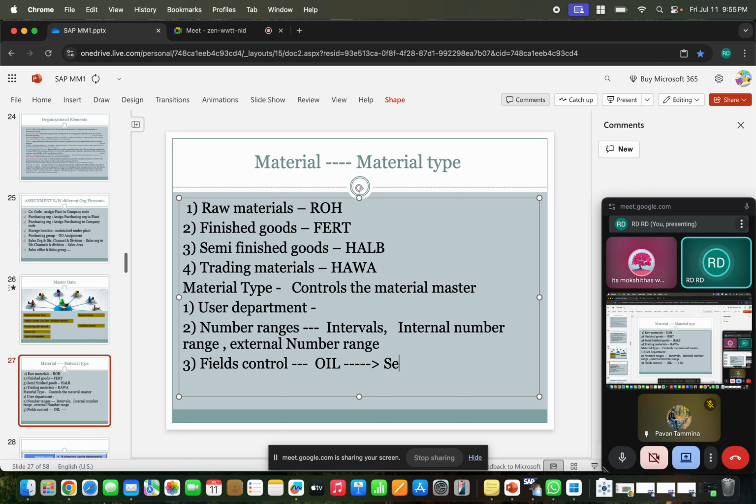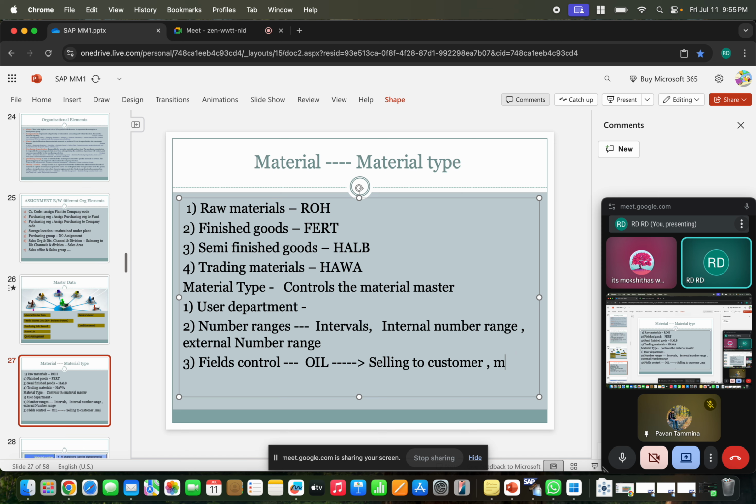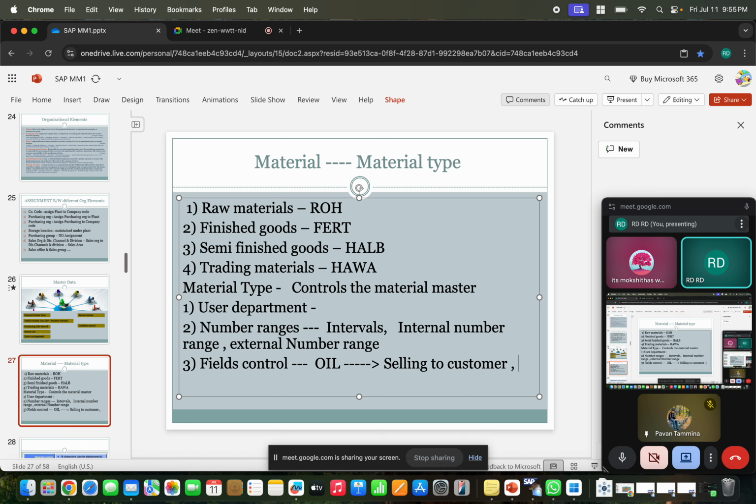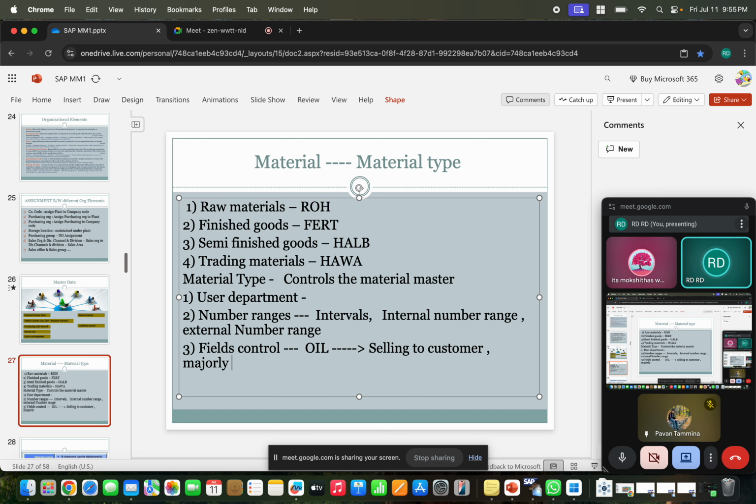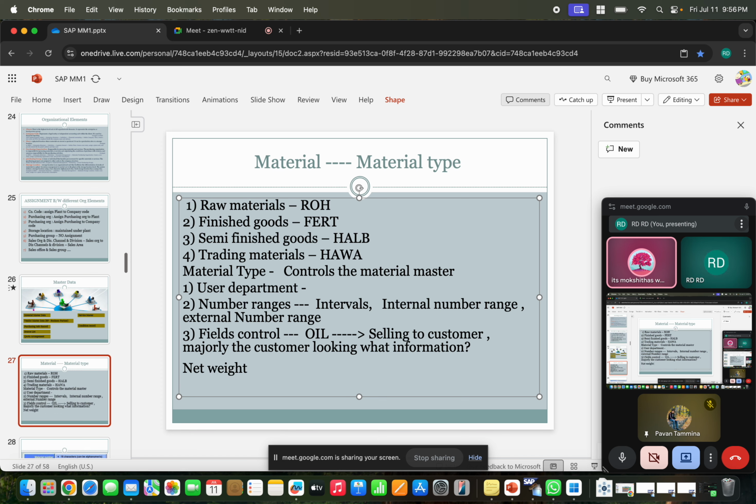When you are planning to sell to the customer, what information is the customer looking at in the product? The first thing is net weight, right?